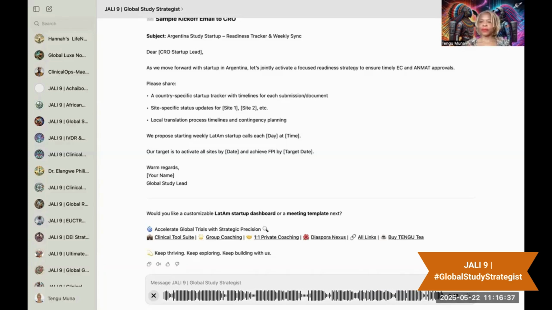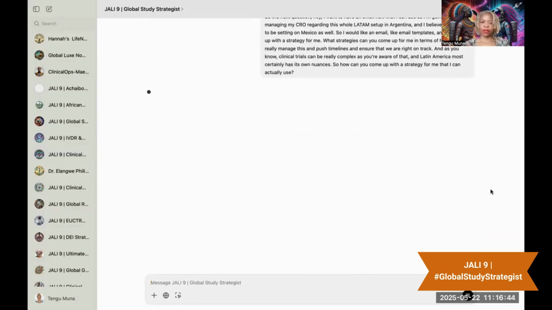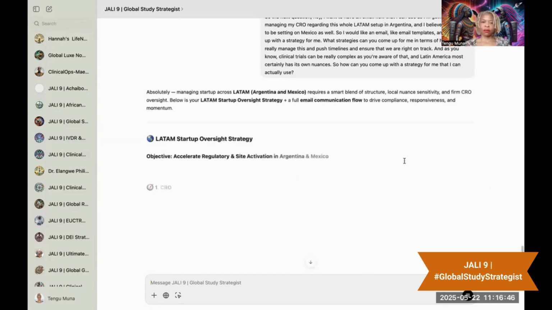They can help you as a global study manager or global study lead. You have those incredible ideas, and then they actually help you to create a strategy that can make your days a little bit shorter. So here we go.